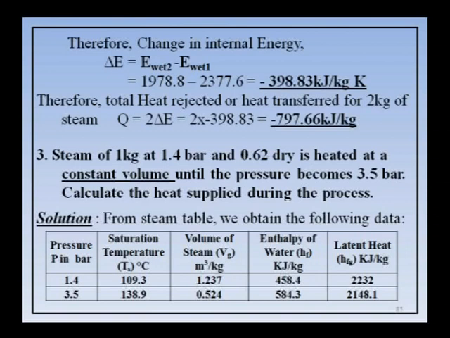So, why here a minus? So, 398.83 kilojoules per kg of heat is rejected from the steam. Therefore, we want for 2 kgs because in the problem he has given for 2 kgs. Therefore, the heat transfer for 2 kgs is 2 into delta E, that is 2 into minus 398.83, minus 799.66 kilojoules. There is no kg, only 799.66 kilojoules of heat is rejected from the system.